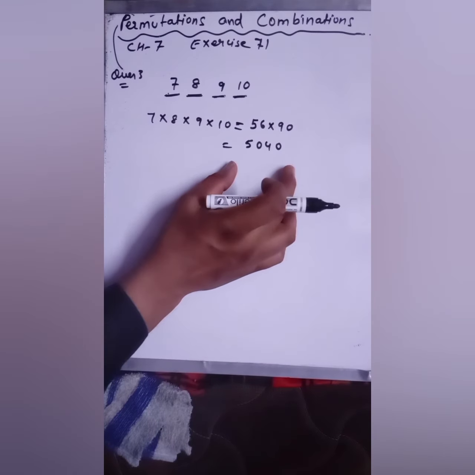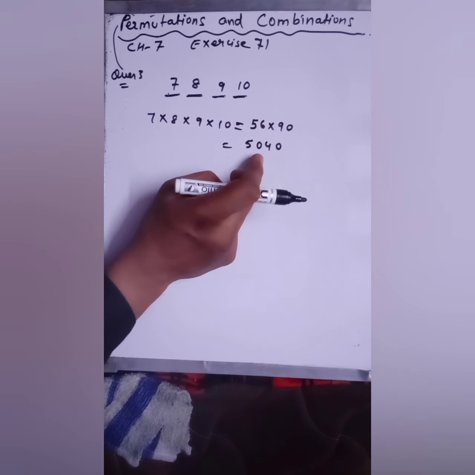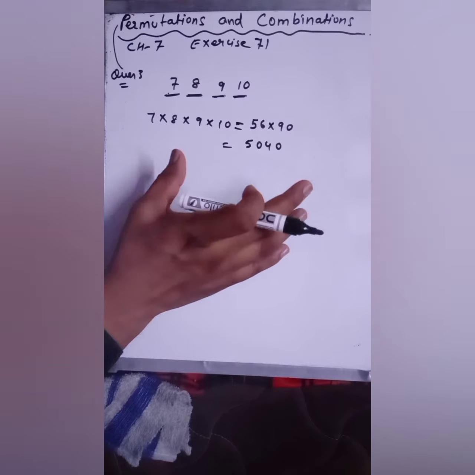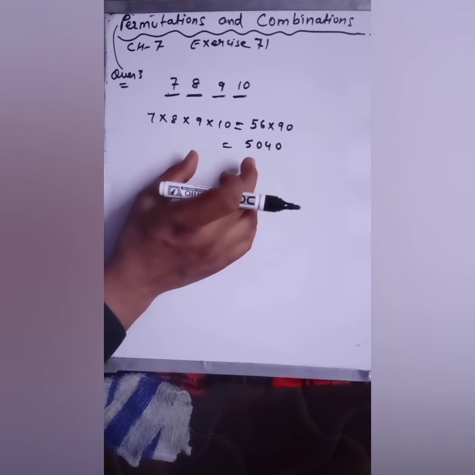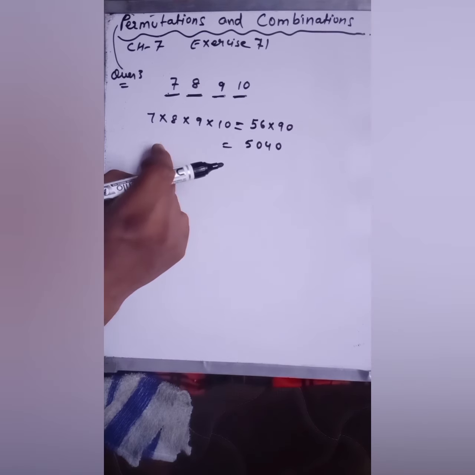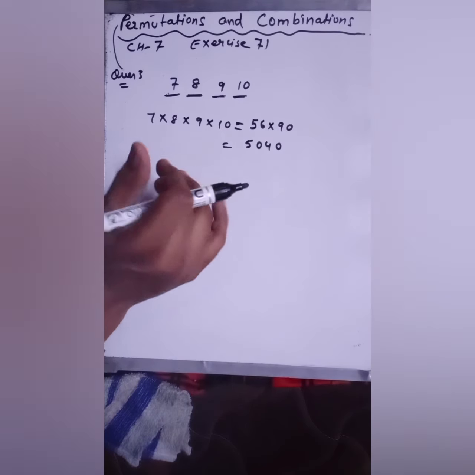Got it? So this is the required answer. In the last you have to write the statement. So I'm not writing, but you have to write. The required number of ways in which the 4 vacant places can be filled, that is 5040.